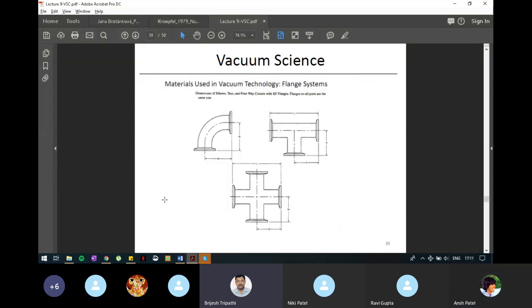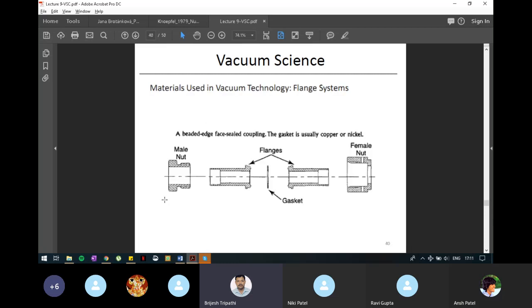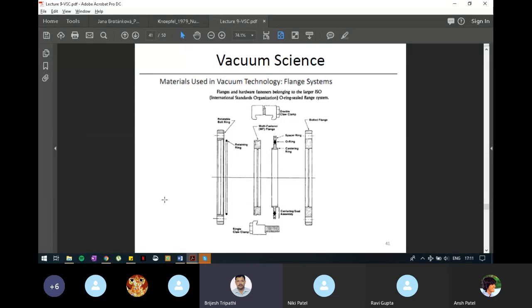These are different types of connectors I am showing you, right? This flange connection, I already told you how the knife edge can be used to connect two flanges, gasket, right? And all different types of connectors and use of O-rings or gasket. Here you can see there is an O-ring kept there. It is a cross section.